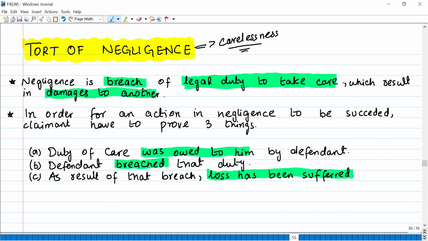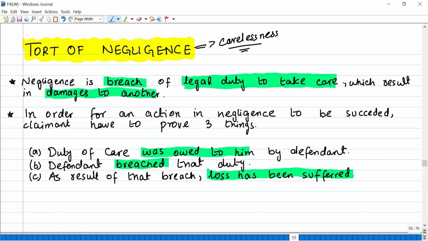Now tort are of different types. The first one is tort of negligence. What does the word negligence mean? Negligence means carelessness, that you were careless at that time. Negligence is a breach of legal duty to take care which results in damages to another. Negligence means that there was a legal duty of a person to take care of another person, but that person breached that duty. And because of that, the other party suffered damages. That is known as negligence. That you were negligent at that time.